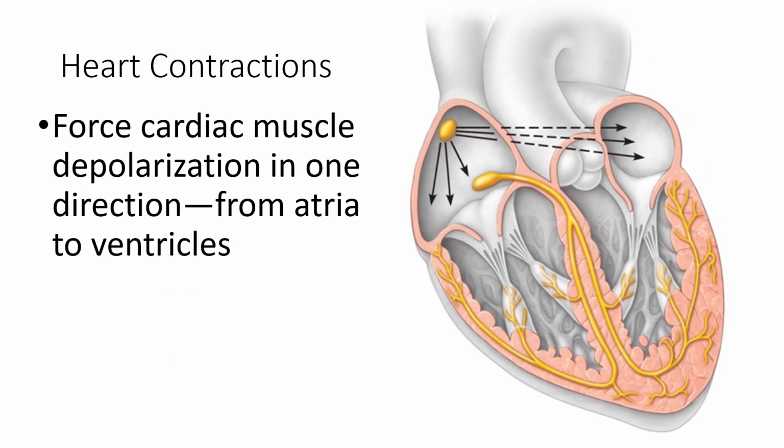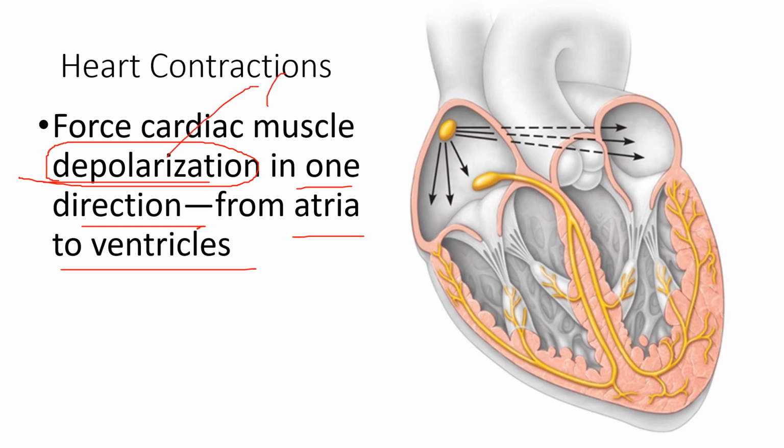This forces cardiac muscle depolarization in one direction from the atria to the ventricle. So remember that the depolarization is in one direction only, from atria to ventricle. If you say depolarization, they also term this as contraction, but it is not about the muscle that contracts.